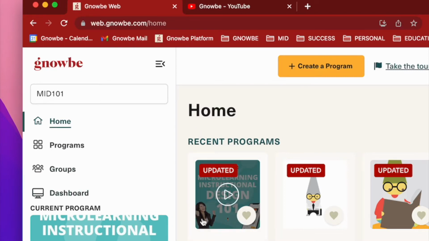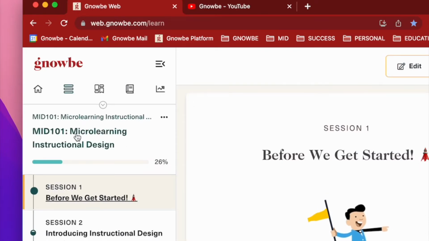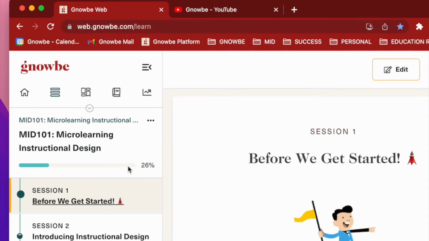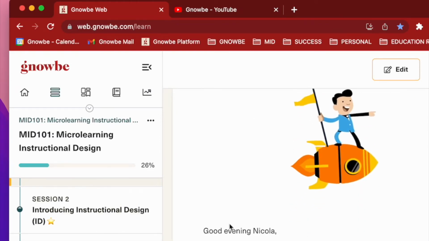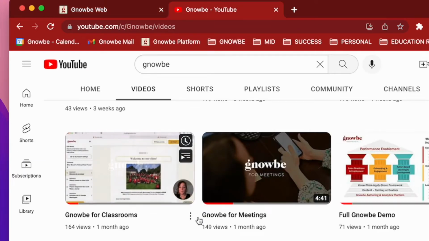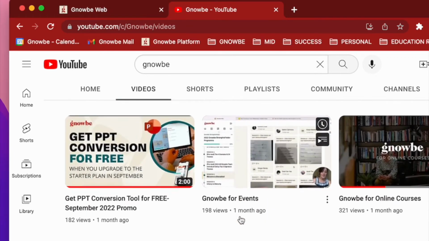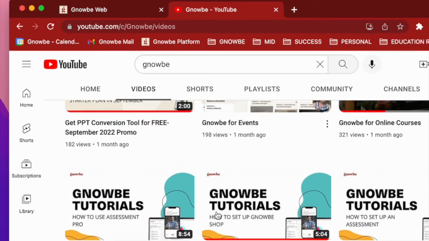Our unique features help you to build out your content strategically in bite-sized pieces, as demonstrated by our Microlearning instructional design program, also fondly recognized internally as MID 101. Our unique features help you to build your content out strategically in bite-sized pieces to increase user engagement, retention, and transformation. You can use Gnowbe for a variety of things, anything from onboarding programs, e-courses, workshops, meetings, lessons, even book clubs. The possibilities are endless, as you can see in our YouTube channel.